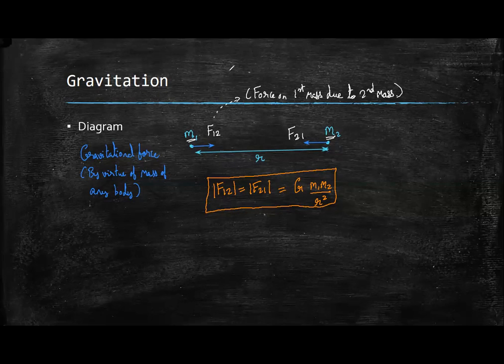Okay. So from the law, we can observe that this gravitational force is proportional to the product of the masses, and it is inversely proportional to the square of the distance between them.